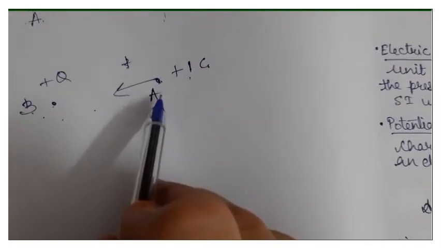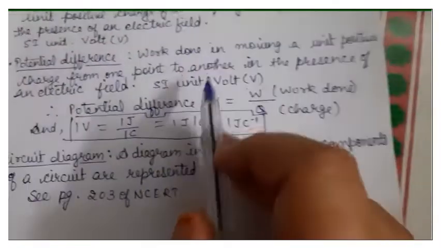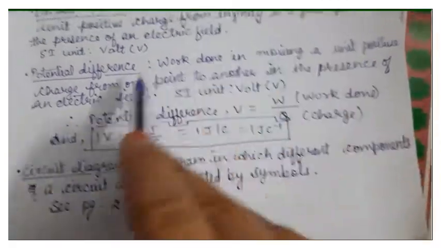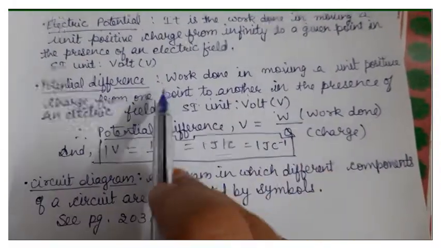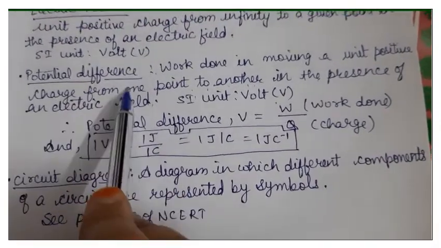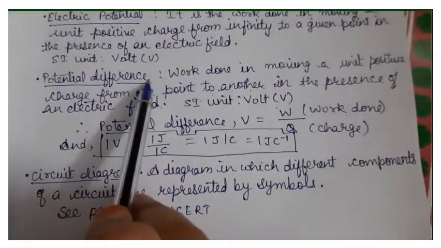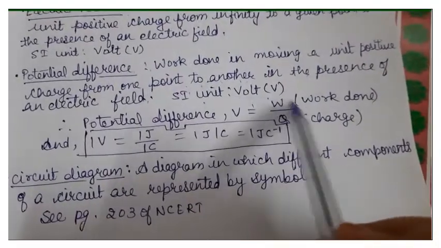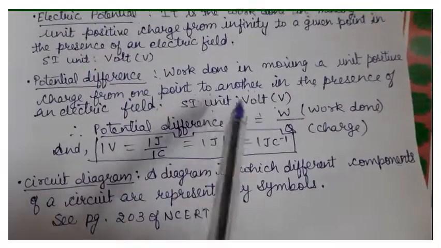Whatever work you do in moving a unit positive charge from one point, point A, to another point, point B, in the presence of an electric field, that work is known as potential difference. Its SI unit is the same as that of electric potential, that is volt.